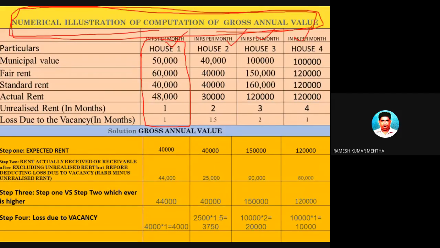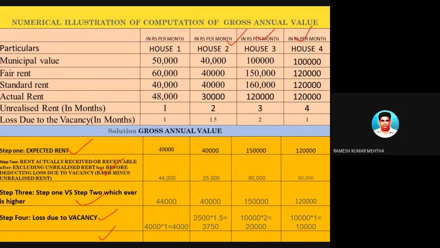Okay. So first step, second step, third step, fourth step, and fifth step you have to do to find out the gross annual value. What is the first step? Expected rent or reasonable expected rent. What is the formula for reasonable expected rent? As you know, you have to compare 3 things: municipal value versus fair rent versus standard rent.